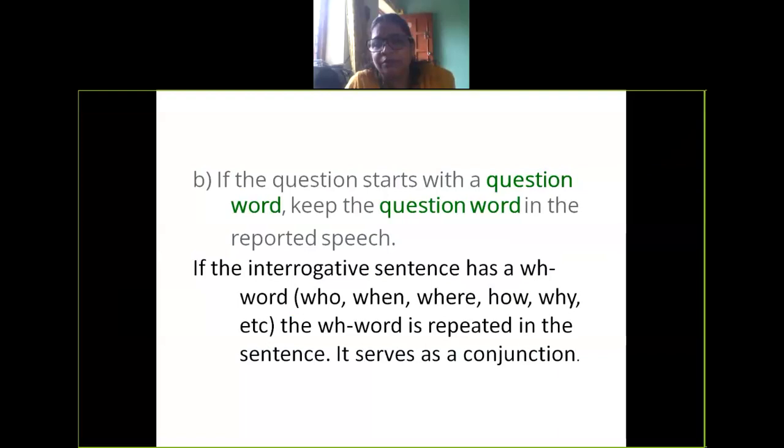Clear? I said, what are you doing? I asked what you were doing. What is retained. If or whether, that, nothing is used. What serves as a conjunction between the two clauses, reporting clause and reported clause.